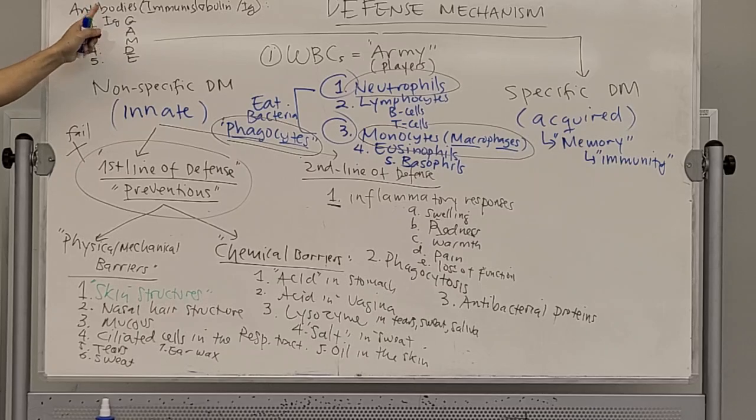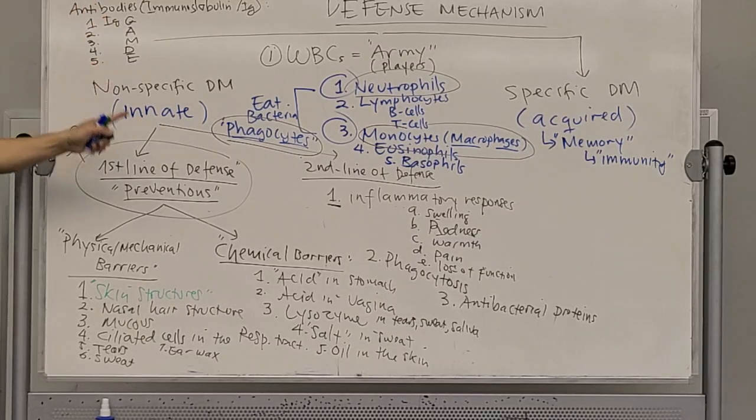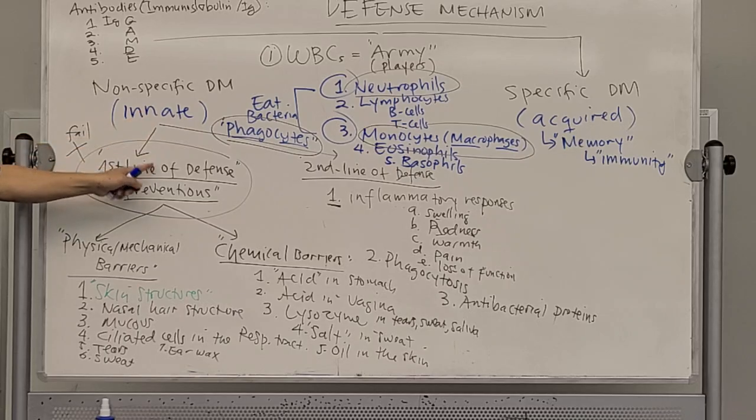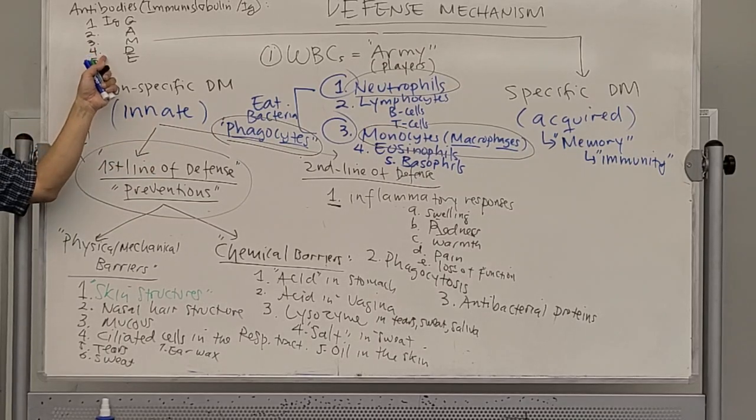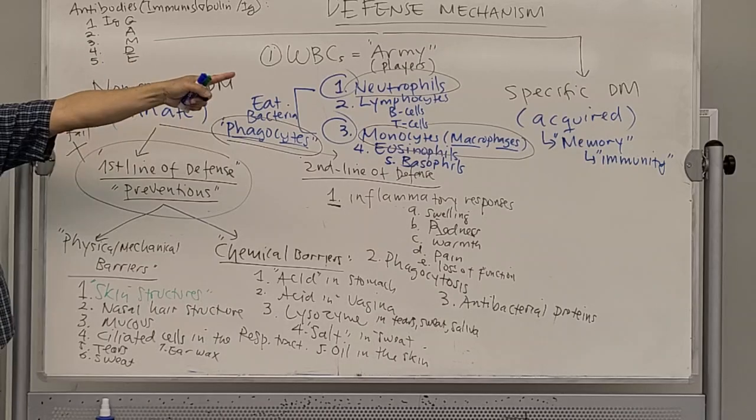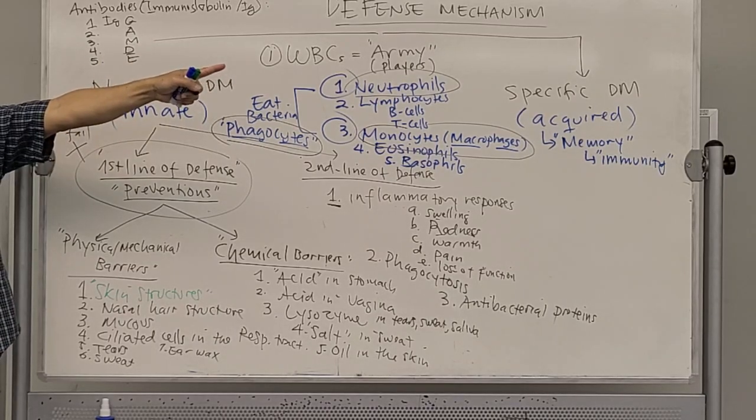We will produce this after we have the infection. But right now, during the non-specific defense, we don't really produce antibodies actually. This is the weapon that we use especially for the last one over there, for the specific defense.